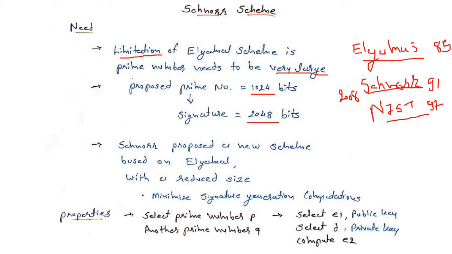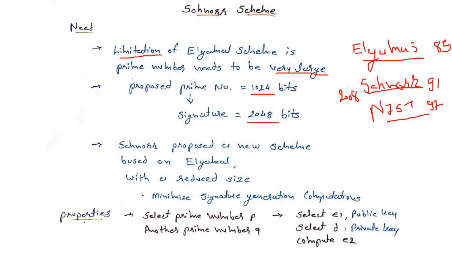If the prime number is very large, there is a need to do more calculation and computation, so in a real-time implementation it will take more time. But when we choose the smaller prime number, it will take less time for the calculations and computations.